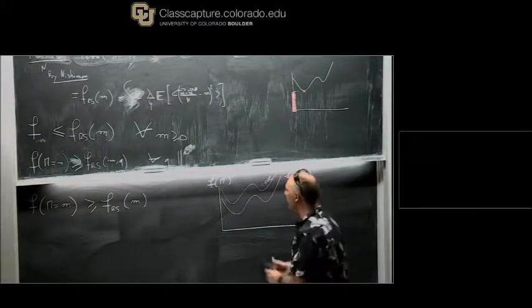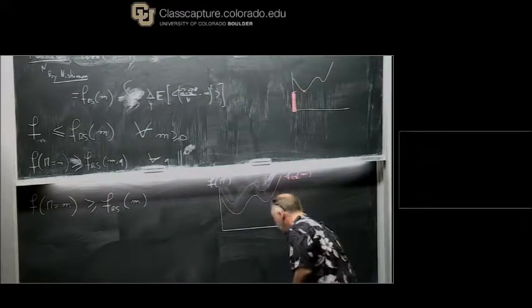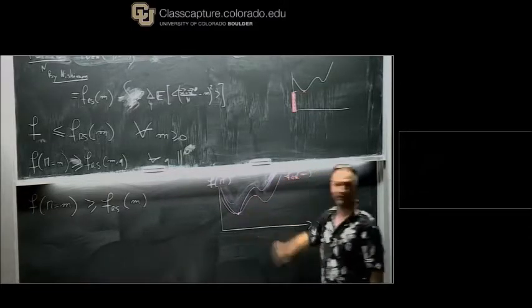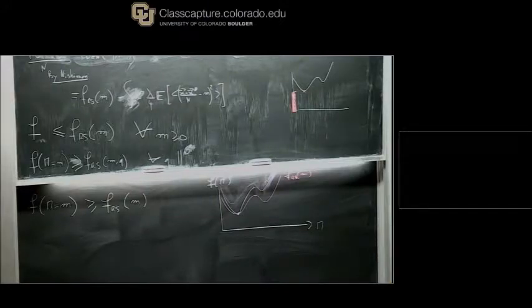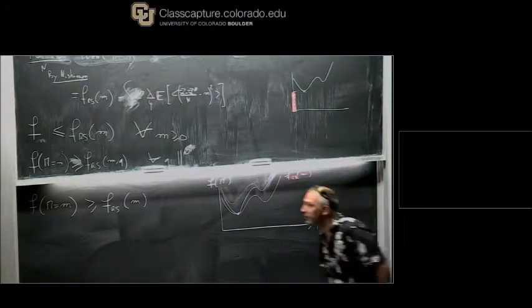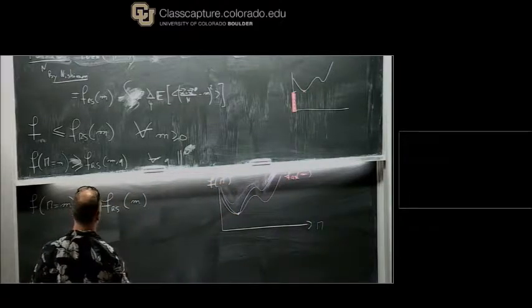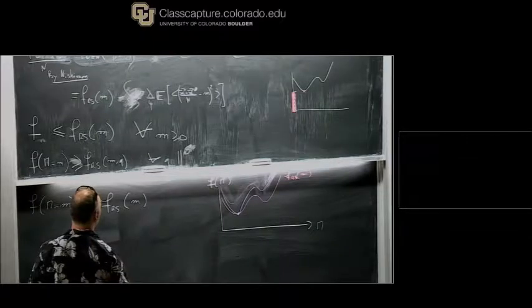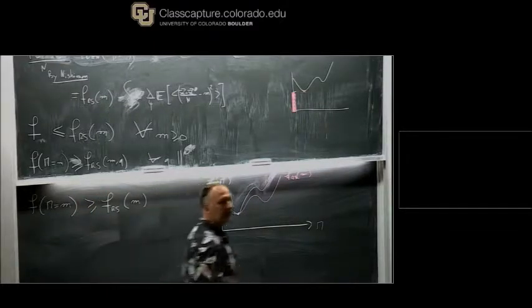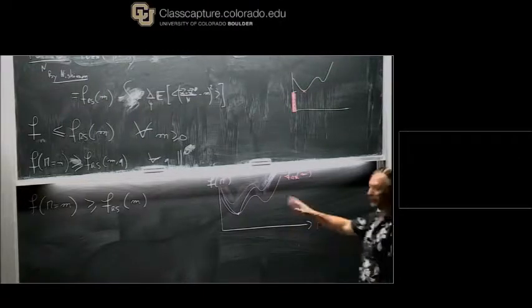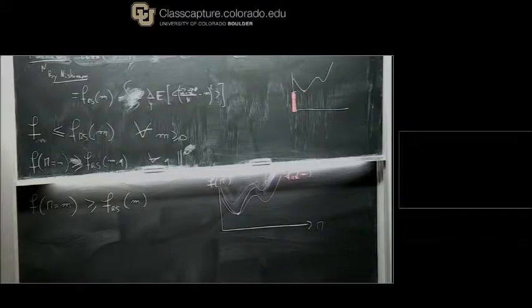So the only possibility is that they must coincide at the minimum. It might coincide everywhere, but I don't prove that. They don't coincide everywhere, actually, because the true free energy has some replica symmetry breaking somewhere. So they coincide in most places.